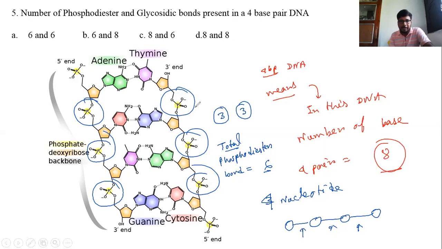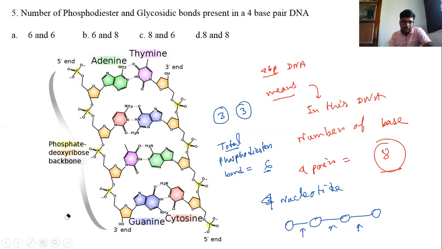Let's see the glycosidic bond. The glycosidic bond is a bond between a pentose sugar and a nitrogen base. So the number of glycosidic bonds must be the same as the number of nitrogen bases.